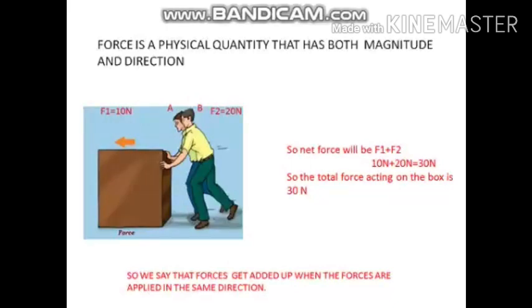So net force will be F1 plus F2 is equal to 10 Newton plus 20 Newton is equal to 30 Newton. So the total force acting on the box is 30 Newton. So we say that forces get added up when the forces are applied in the same direction.